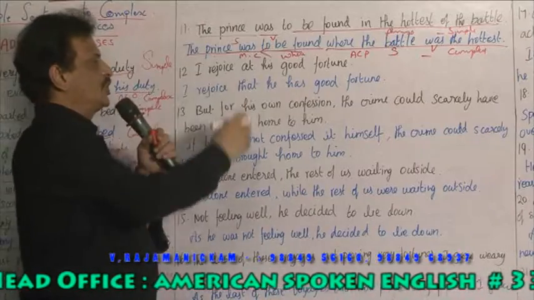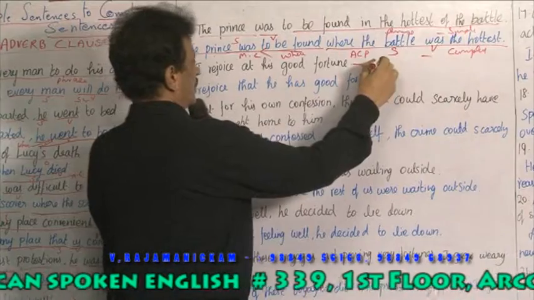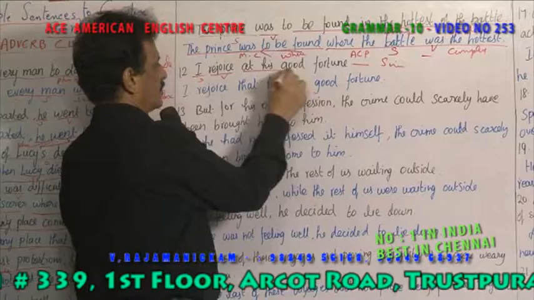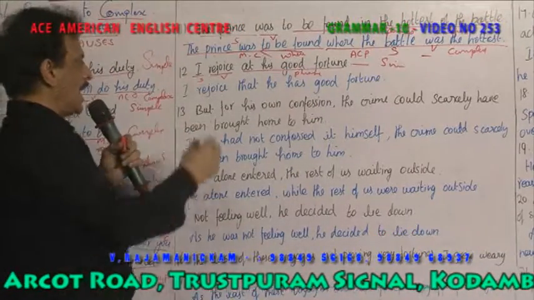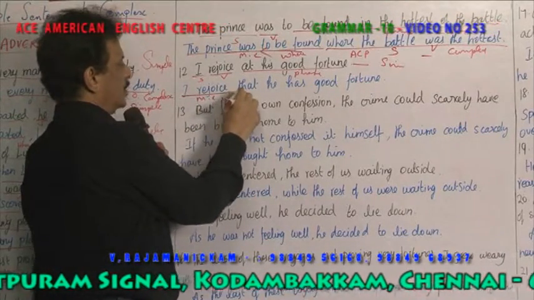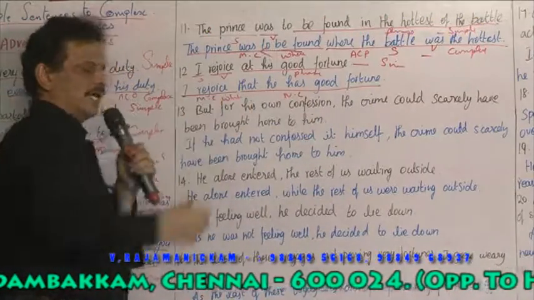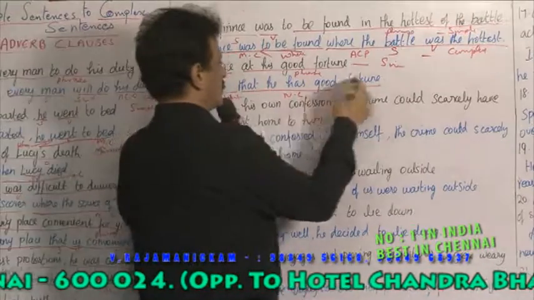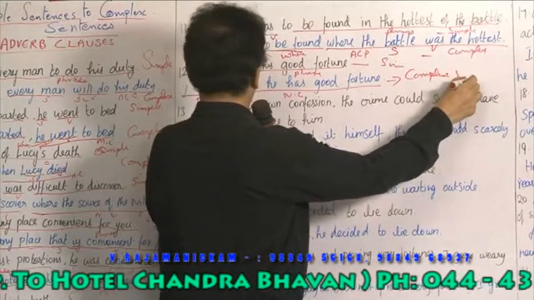Next is, I rejoice at his good fortune. So this is a simple sentence. Why? I is the subject, rejoice is the verb, and at his good fortune becomes a phrase. You have to change the phrase into a clause. So I rejoice is the main clause. I rejoice what? What do I rejoice? That he has good fortune. This becomes a noun clause, because when you ask the question rejoice what and you get an answer, it is called a noun clause. So this sentence depends upon the other sentence, so it is a complex sentence, right?